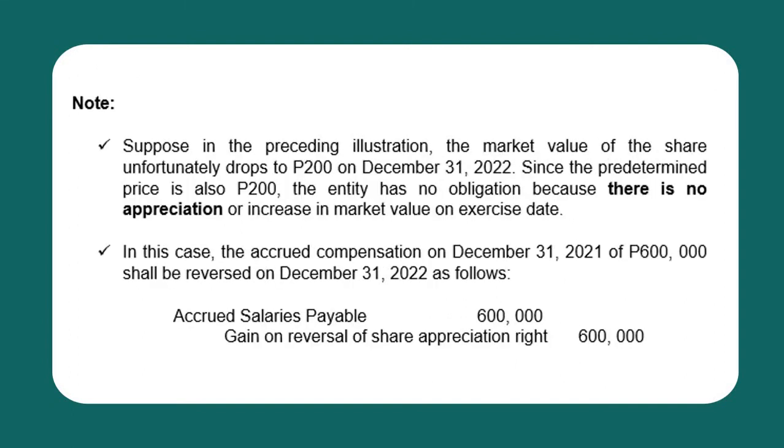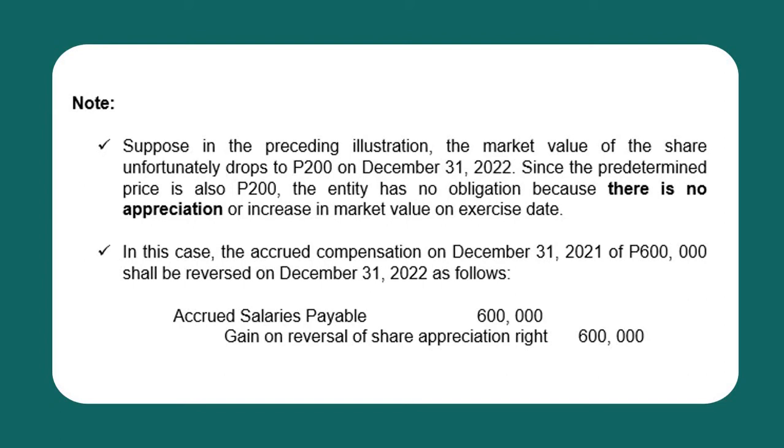Now let's take a look at another assumption. Suppose in the preceding illustration, the market value of the share unfortunately drops to 200 on December 31, 2022. Since the predetermined price is also 200, the entity has no more obligation because there is no appreciation or increase in the market value on the exercise date.